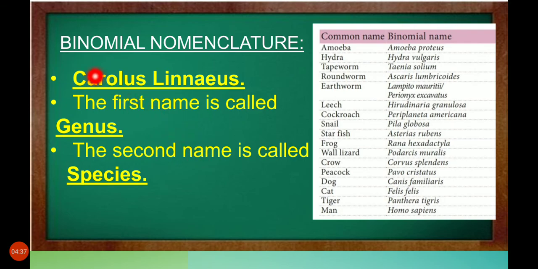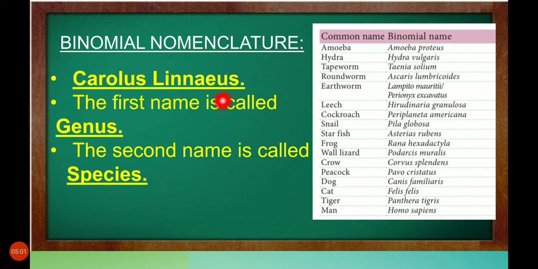Next is binomial nomenclature. Bi means two, nomial means names. Two names are given to one organism. Carolus Linnaeus introduced the method of naming animals with two names, known as binomial nomenclature.